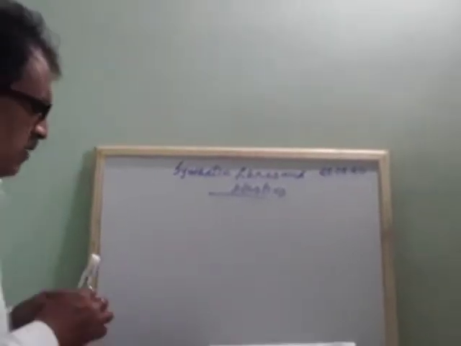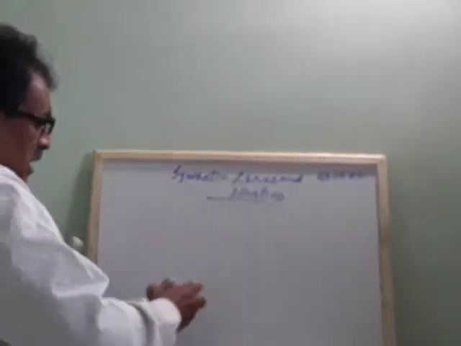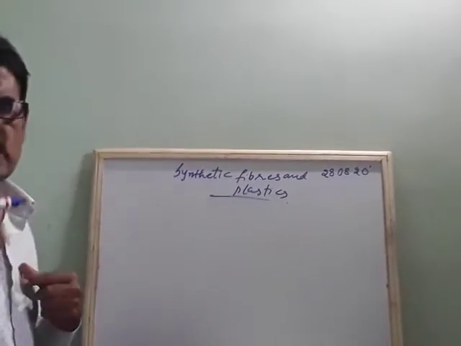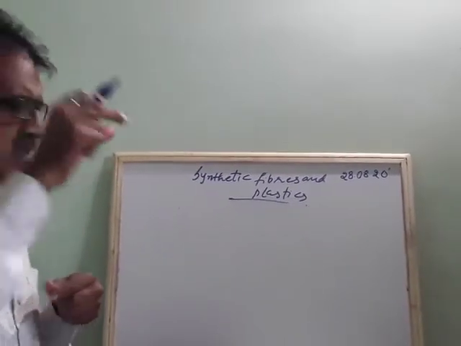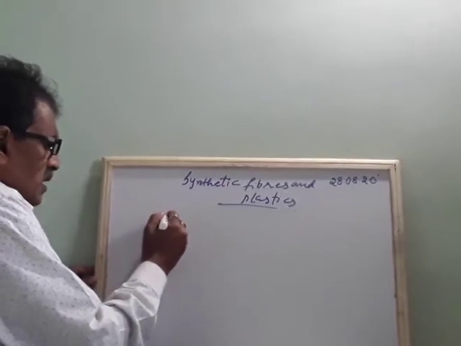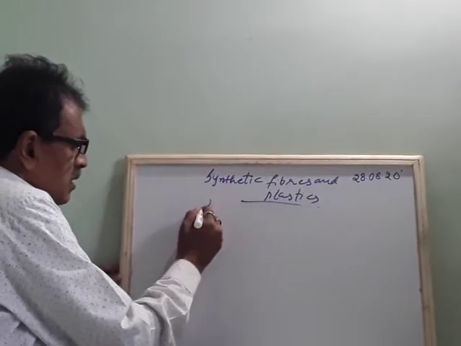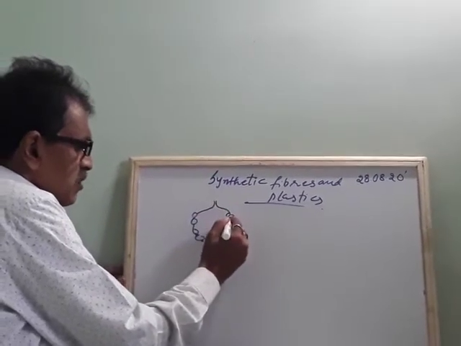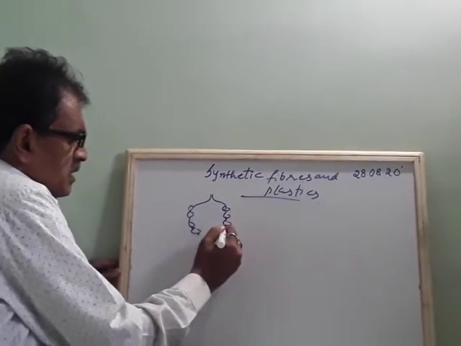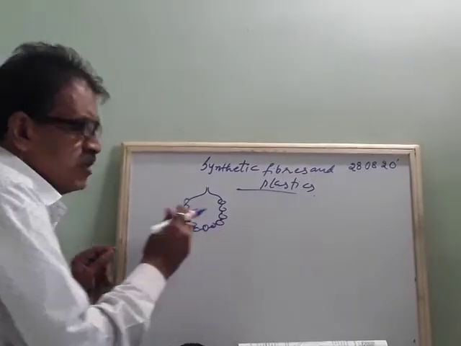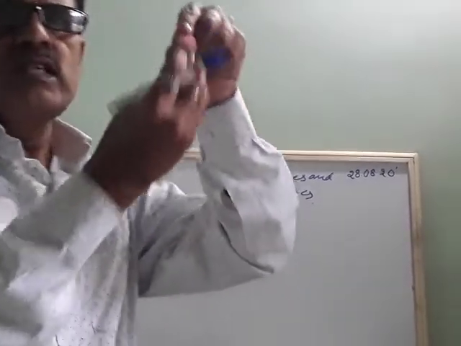Okay. See, I will give one example. I think you may be wearing a chain which has beads, like a necklace. See, you are able to see the beads joined with each other.